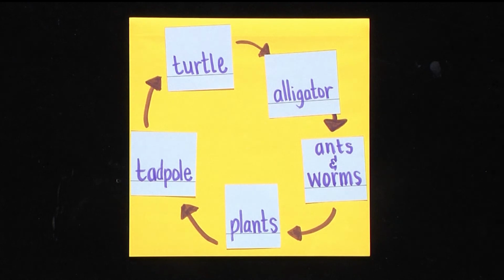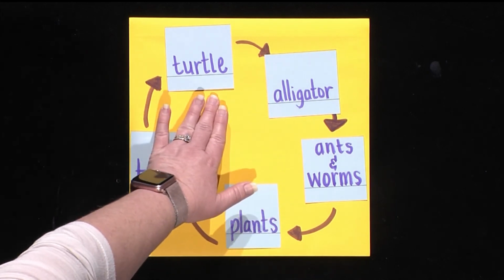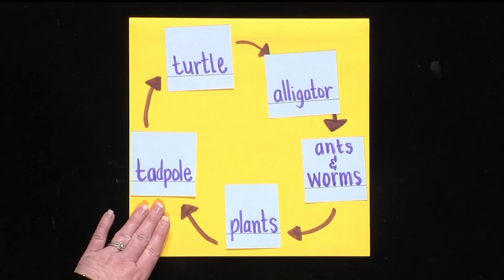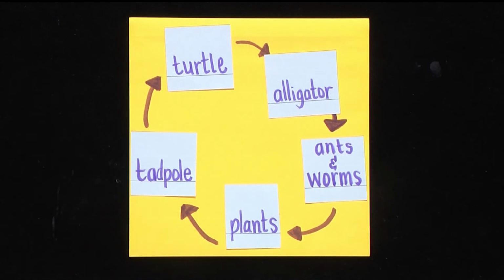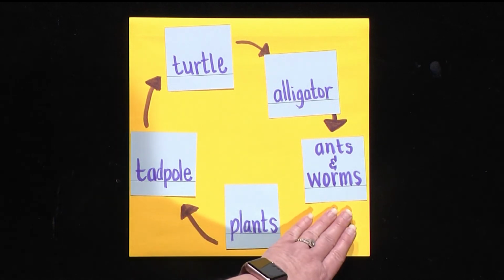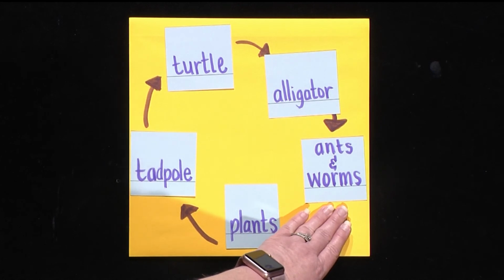Which part of this food chain are the consumers? Great thinking. The alligator, the turtle, and even the tadpole. How about the producers? Which part are the producers? You've got it, those plants. Now finally, the decomposers. There you go. Ecologists, you've done it again. The ants and the worms are the decomposers.